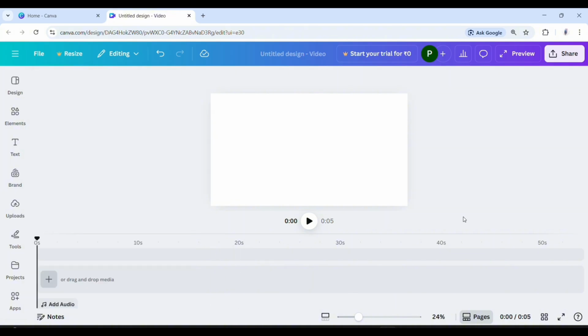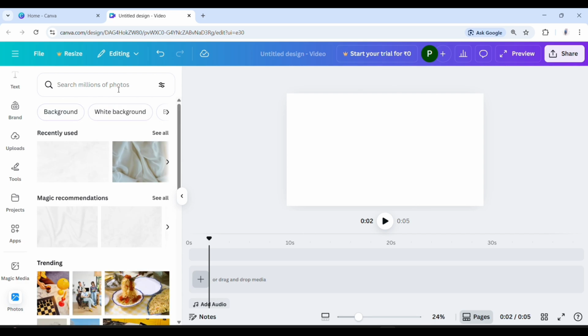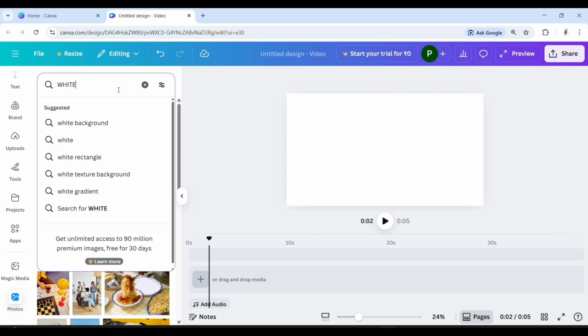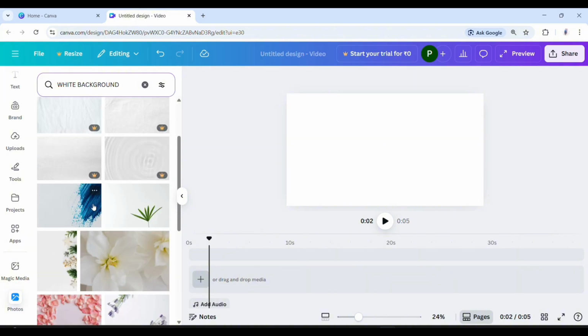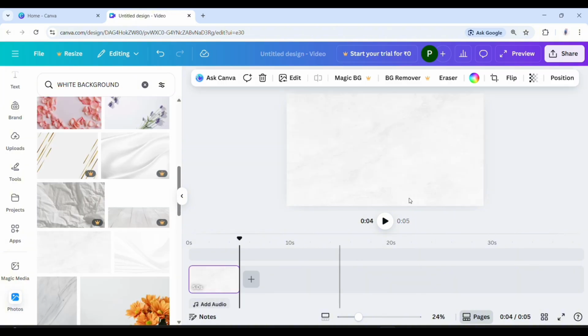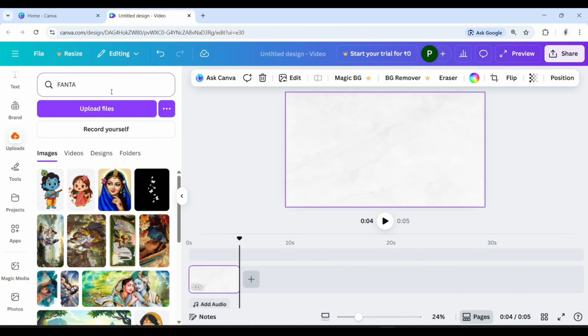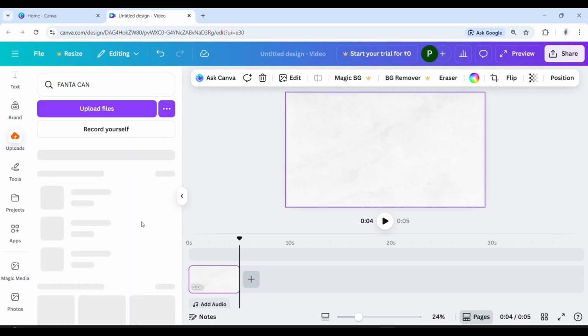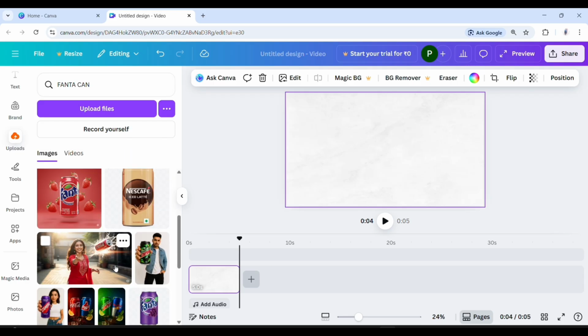Just tap onto the plus icon and select stock photos and type here which type of background you want. For this design, I want a white background. I select this background. Now you add your product image. For today's design, I add a Fantagraph can.